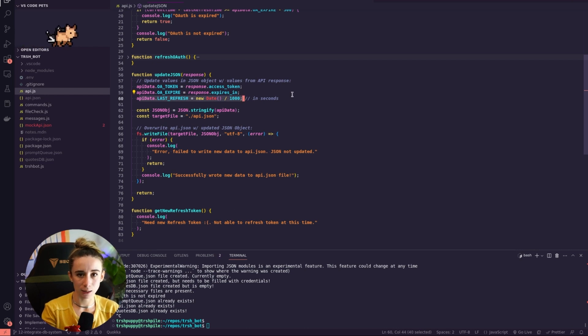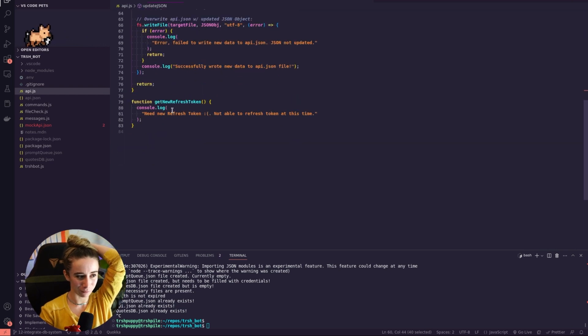So when I first did this, I thought, if I import a JSON object and I change some stuff on it, it's going to persist. Turns out that it doesn't persist. So you can change that stuff, it'll work during runtime. But if your code crashes, you'll find that your JSON actually didn't change at all from when you started it. And that was news to me.